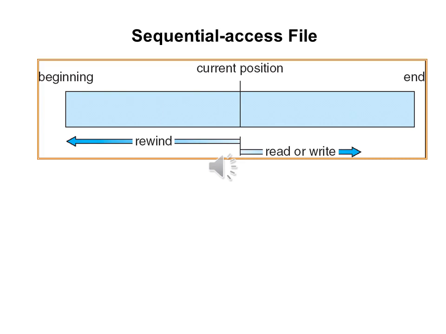This is the simulation of a sequential access file. We have the current position, called CP. From the current position, we can go to the beginning, we can go to the end, and we can access the file completely sequentially.